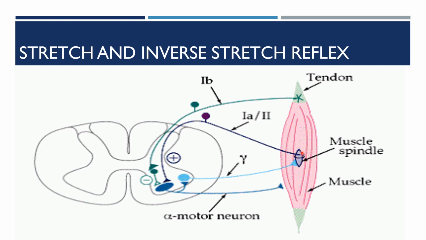Here you can see, from the intrafusal muscle fibers, it acts directly on the efferent and the muscle fibers.